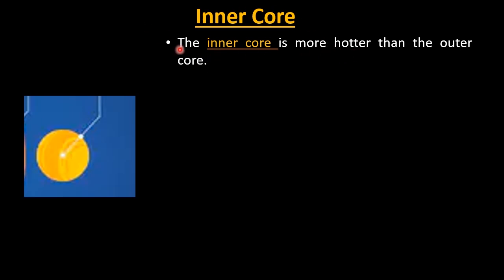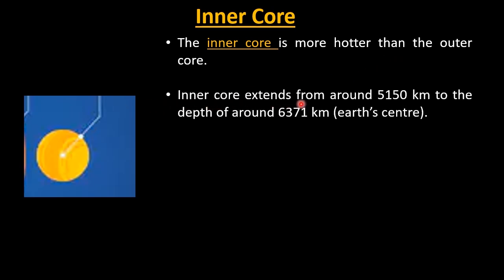As we know, the deeper we go, the temperature increases. Inner core extends from around 5,150 km to the depth of around 6,371 km. That is the Earth's center. So here is the Earth's center.